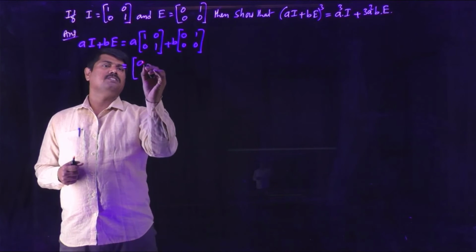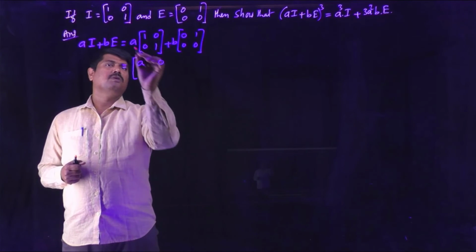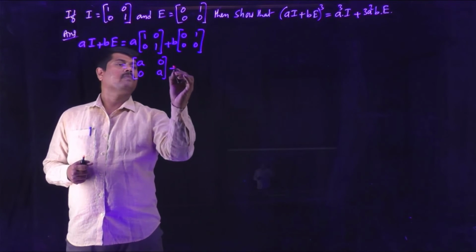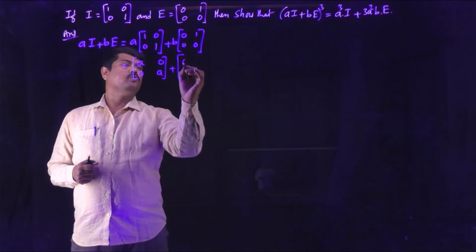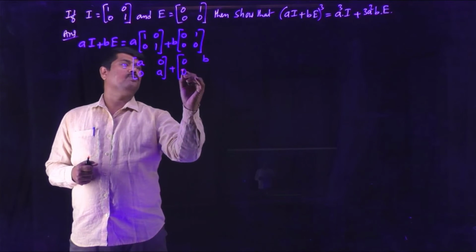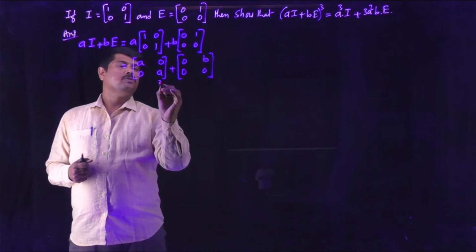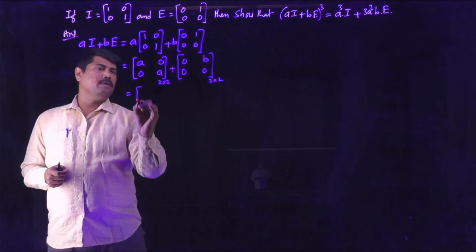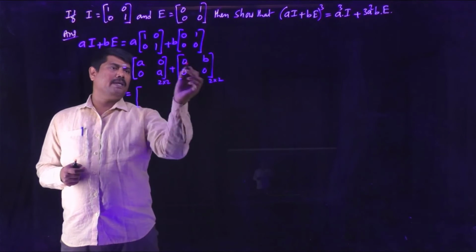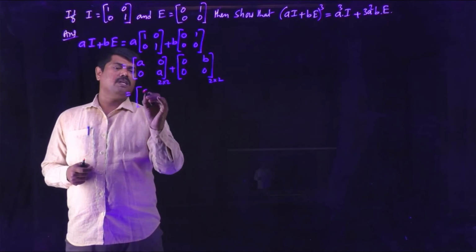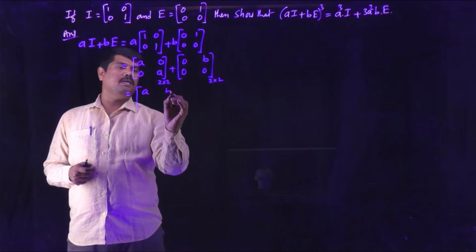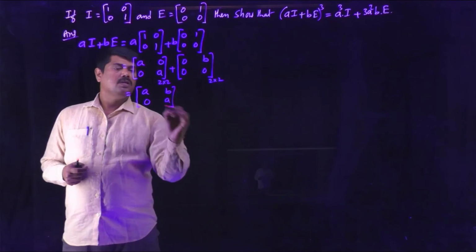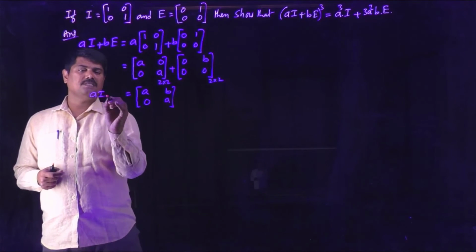So a into 1 is a, a into 0 is 0, a into 0 is 0, a into 1 is a. Here also b into 0, b into 1, b into 0, b into 0. Both are 2 by 2 matrices, so you can add these two matrices, corresponding elements adding. a plus 0 you will get a, 0 plus b is b, 0 plus 0 is 0, a plus 0 is a. So this is the matrix aI + bE.